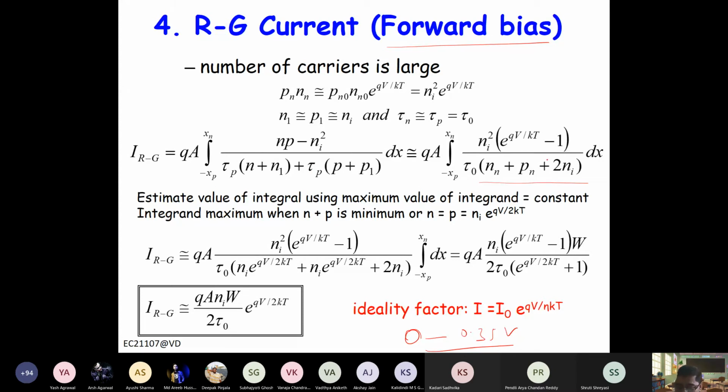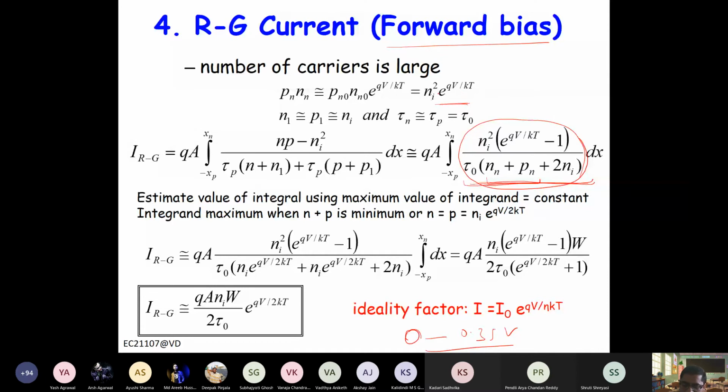Now we will use one technique to estimate this current. What we do is calculate the maximum value of this integrand, and the integrand will be maximum when n plus p is minimum, right? So this n plus p will be minimum when n and p are equal, right? So when n and p are equal, each of them will become ni exponential qV by 2kT.